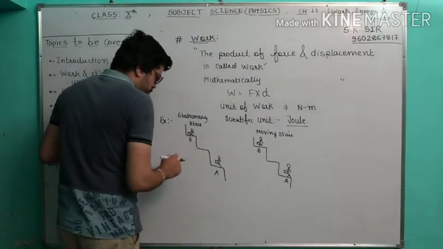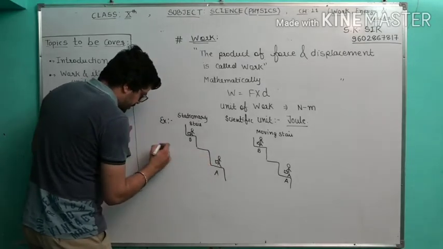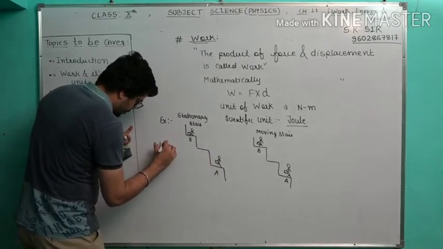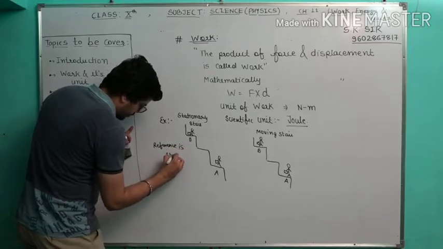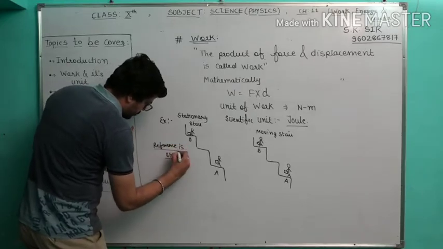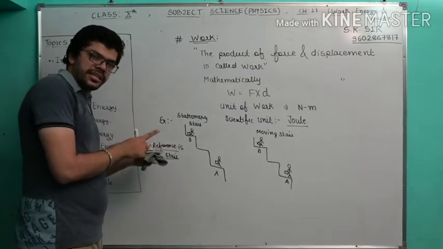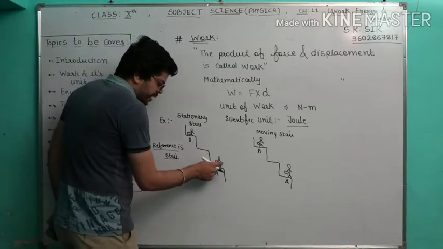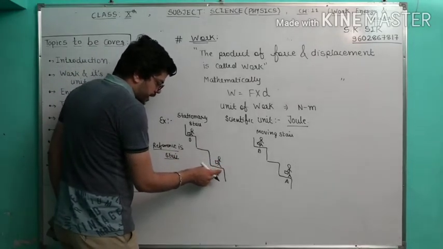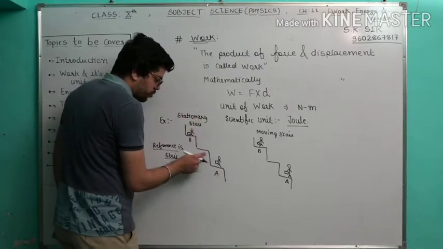Now I am going to tell you, we are observing the reference here. We are considering the reference as the stair. Reference means this is the basis on which we decide whether work is happening or not. The person is moving from A to B. It is a stationary stair, meaning the stairs are not moving.